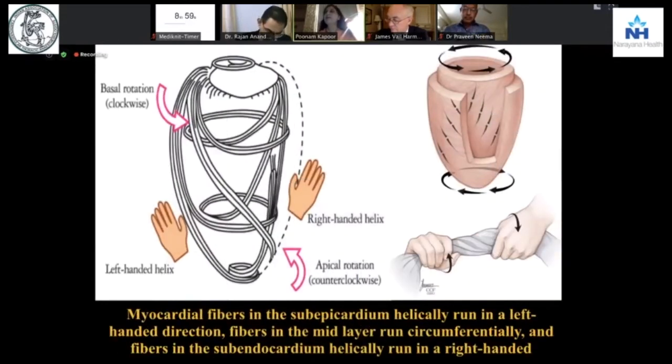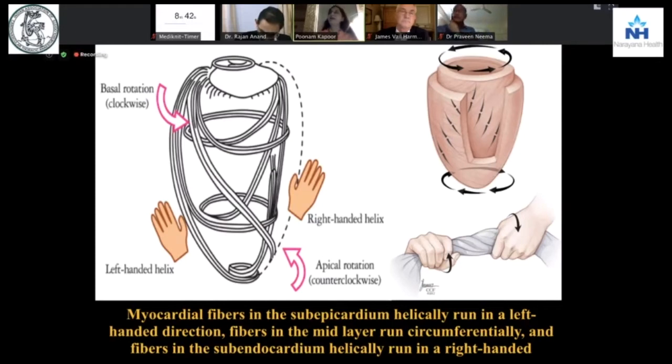So this is possible because you have a double helical structure, a right and a left side, which is causing the apex to move in a counterclockwise direction, and the base, which always moves towards the apex in a cardiac cycle, to move in a clockwise direction.